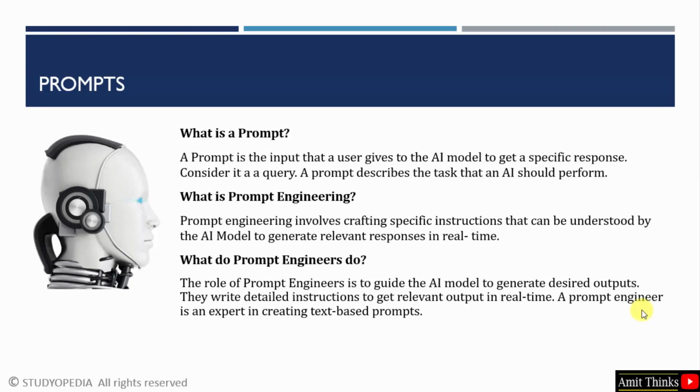Prompt is basically the input that a user types. I told you text to image, text to text, text to video. So those were the prompts. What will happen when a user types the input? It will go to the AI model to get a specific response. A new response will be generated. That's the purpose of generative AI, to generate new content in the form of text, images, videos.